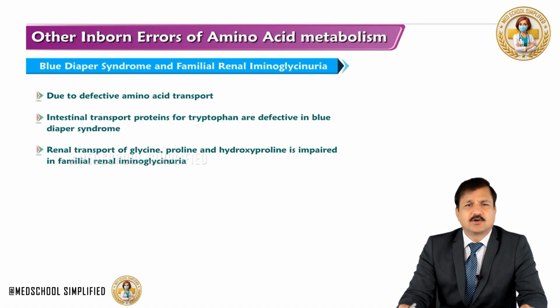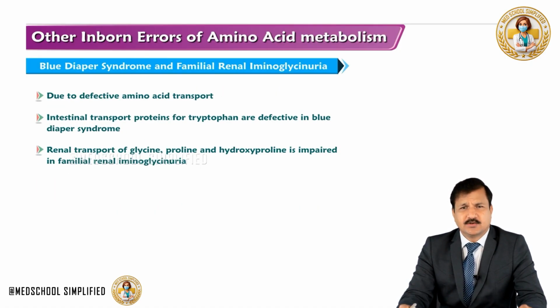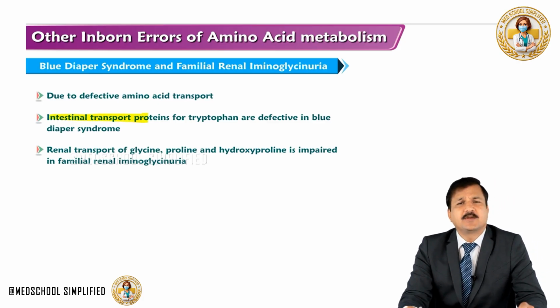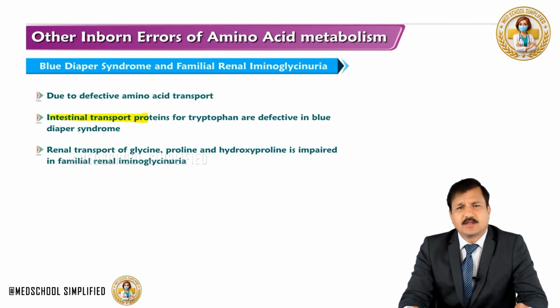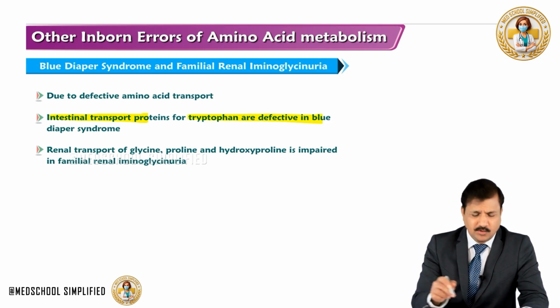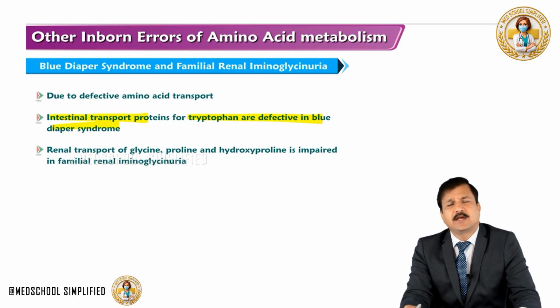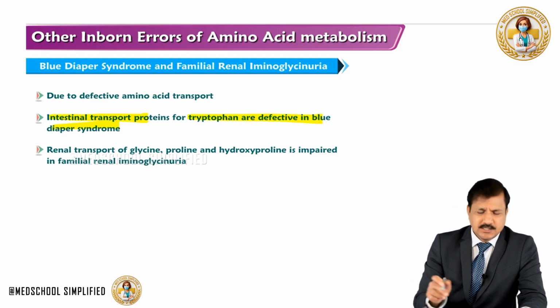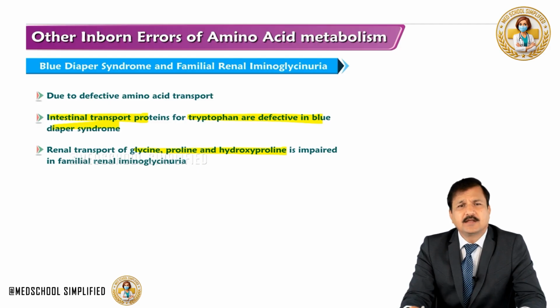Coming to blue diaper syndrome and familial renal iminoglycinuria. It is because of a defect in the amino acid transporter, because there is a defect in the protein that helps in the transport of amino acids, especially tryptophan. So absorption of tryptophan is defective in blue diaper syndrome, and that might lead to the signs and symptoms of niacin deficiency. Renal transport of glycine, proline and hydroxyproline are the ones that are impaired in familial renal iminoglycinuria.